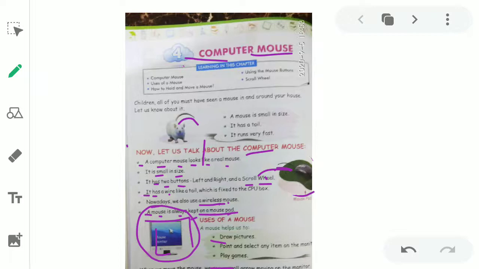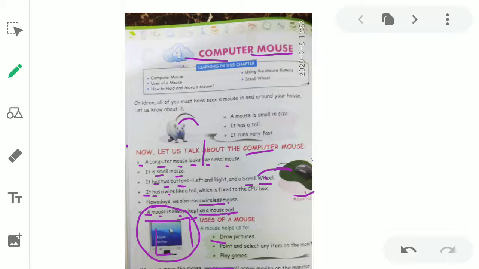We call them folders. So we need to open them. And how will you open them? Using a mouse. With the help of a mouse, we can open them and we can select. So we can draw pictures also. We can select any item on the monitor and we can play games.